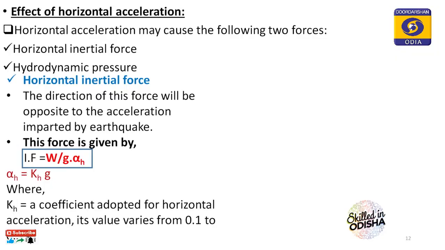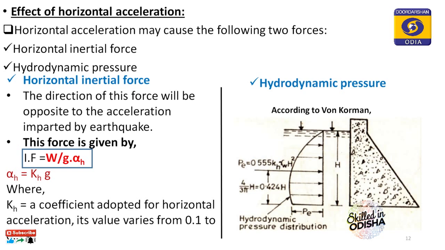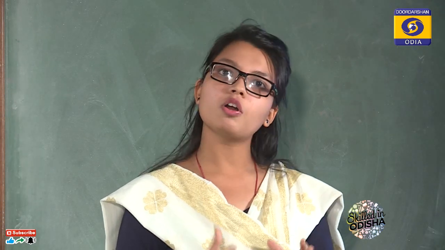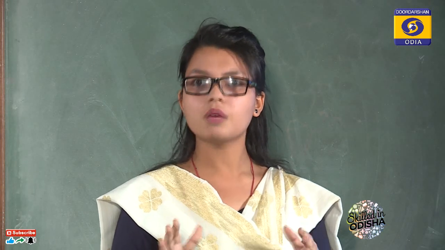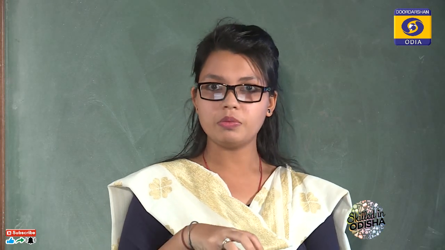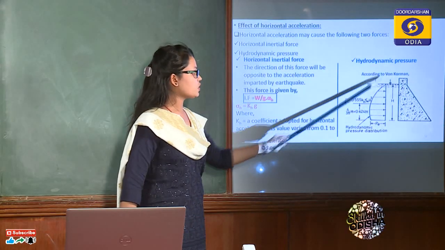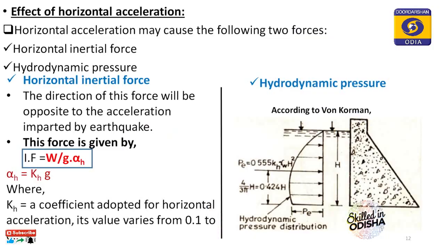So next one is hydrodynamic pressure. Due to horizontal acceleration, the water pressure also increases momentarily because of its inertia. The water will also try to provide resistance against any motion of the body of the dam and the foundation. So that extra pressure on the water is called hydrodynamic pressure, and the value is given according to von Karman, that is 0.555 kh gamma W h square. It acts at a height of 4 by 3 pi h from the base, and the pressure distribution diagram is as such. If the acceleration will be in opposite direction, then this distribution will be on the tail side, that is in the downward side.